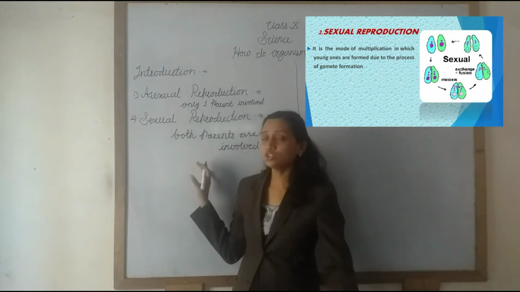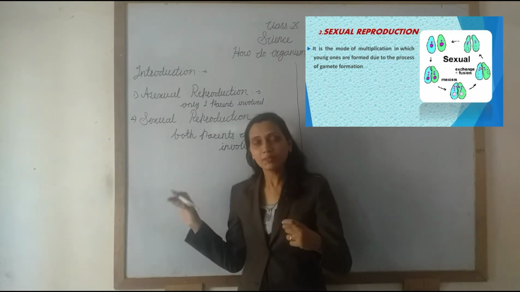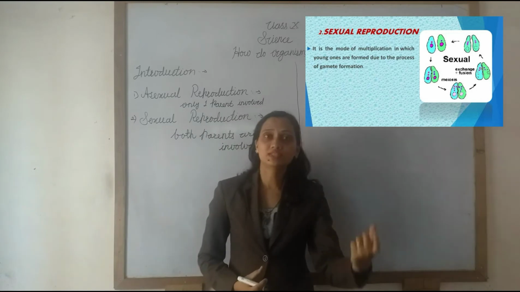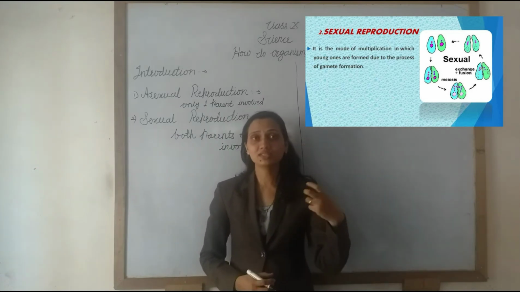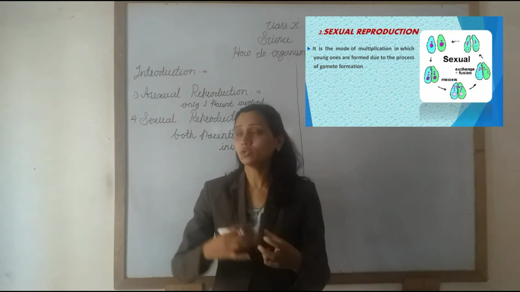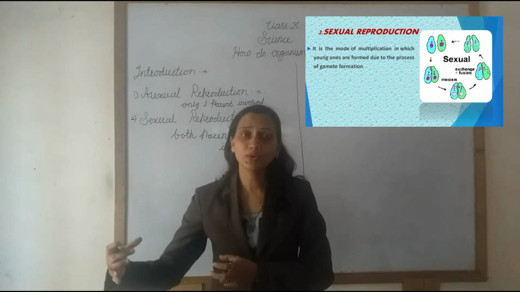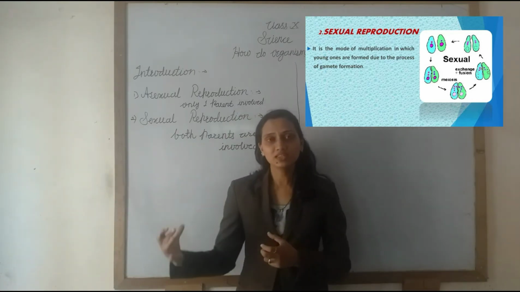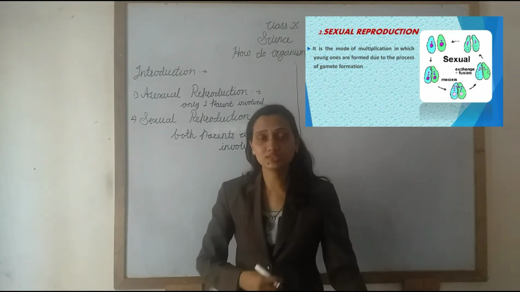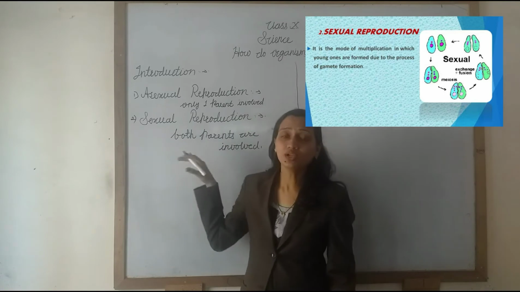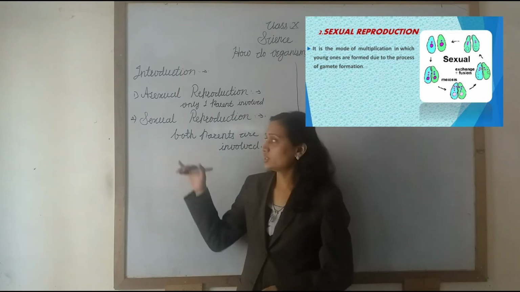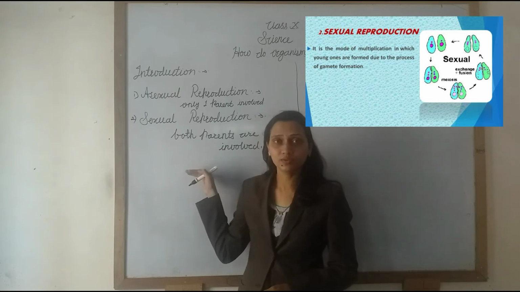It means a fusion occurs. The male gamete and the female gamete fuse together. It forms the zygote, and afterward fertilization occurs. Slowly that zygote develops into an embryo and then a fetus. In this way it produces another living thing like themselves. This process is called sexual reproduction. So today we will learn about sexual reproduction.